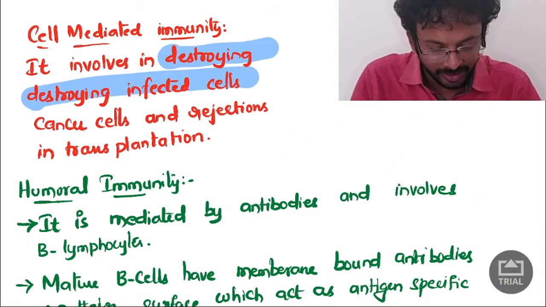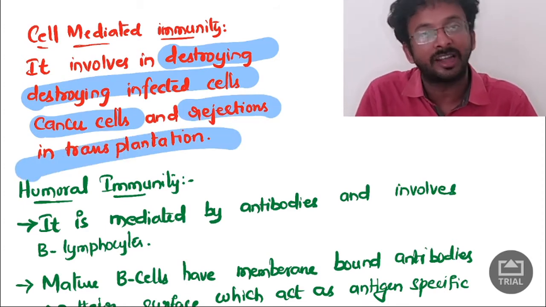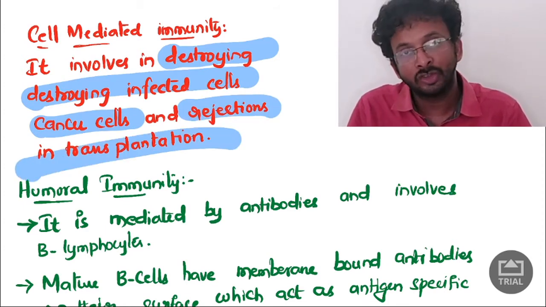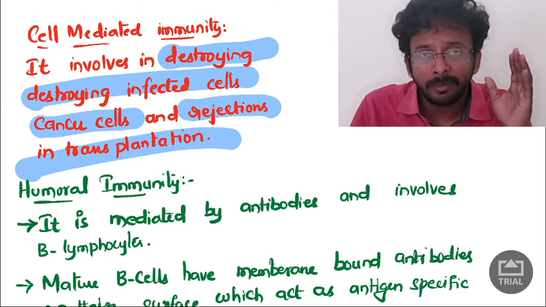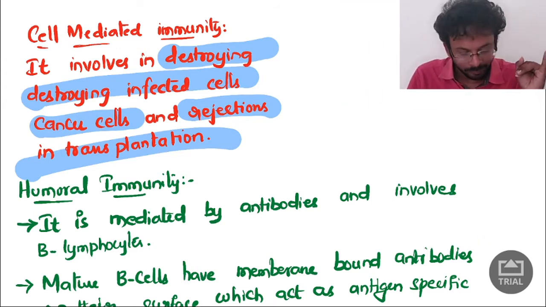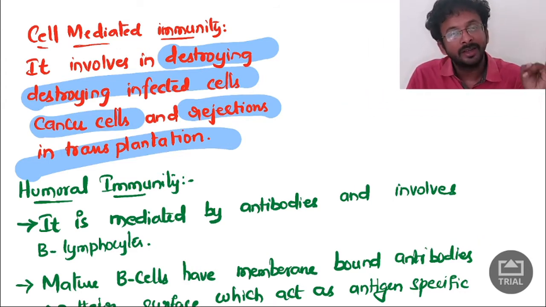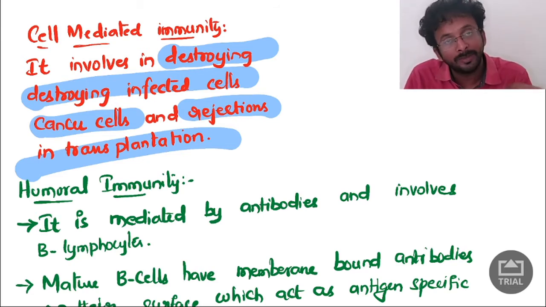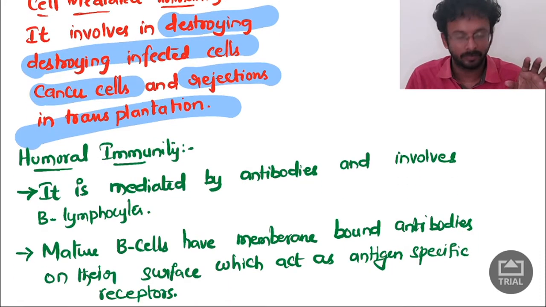The main intention of cell-mediated immunity is that it is involved in destroying infected cells, cancer cells, and rejections in transplantations. So, these are the major functions. Cancer cells can be killed, virus-infected cells can be killed, and at transplantation time, to protect the organs, those antigens also can be killed.